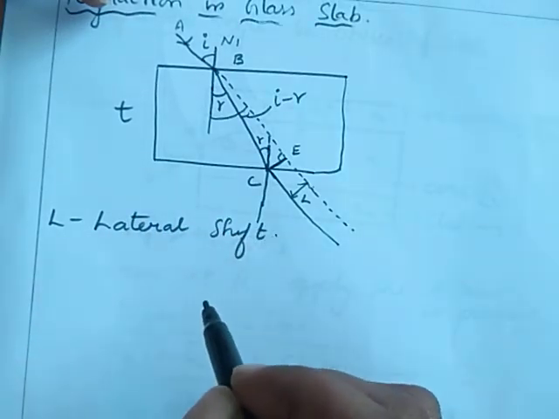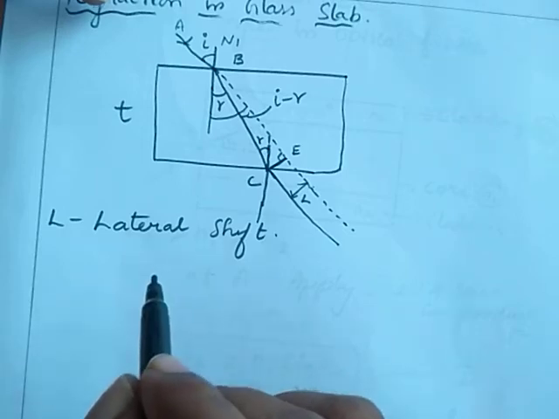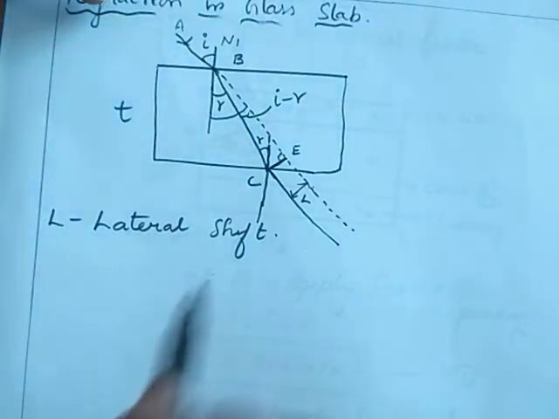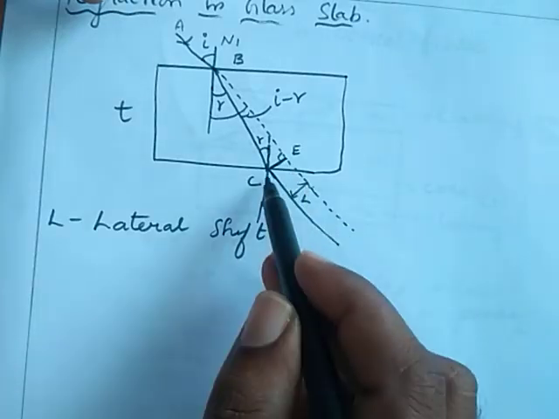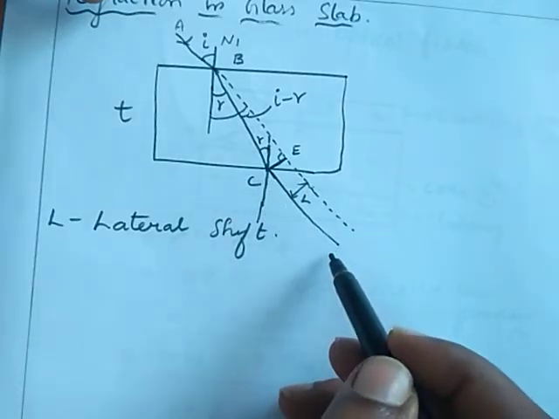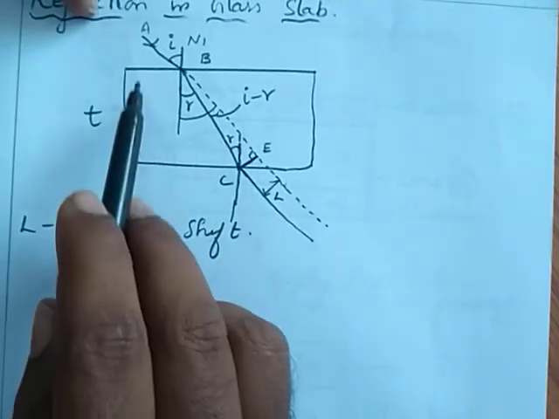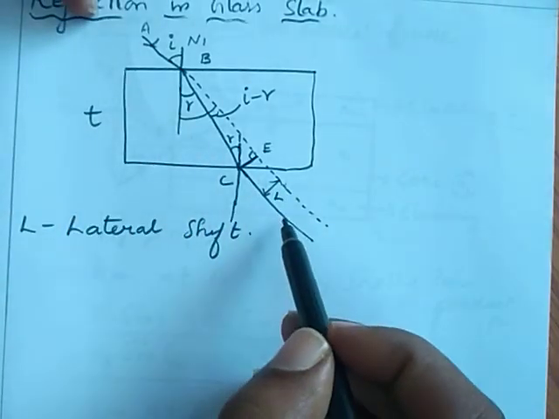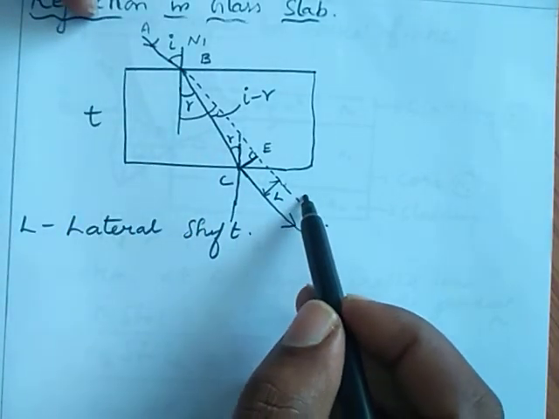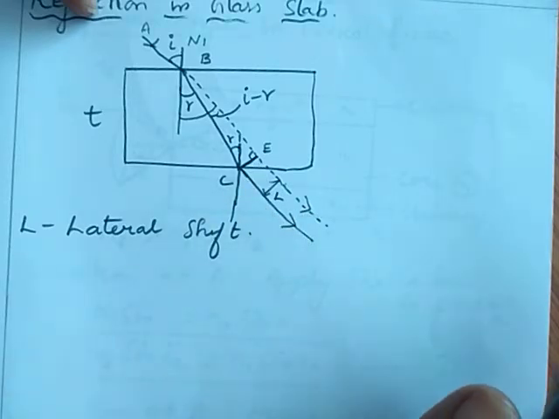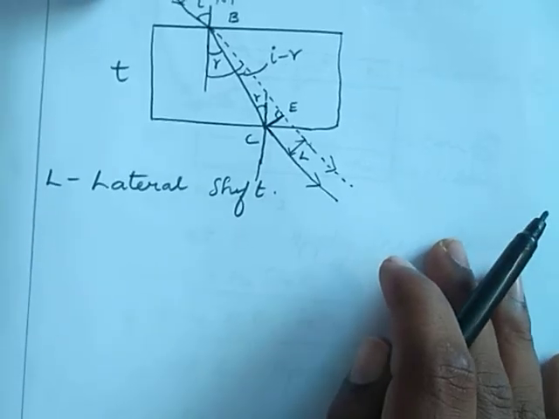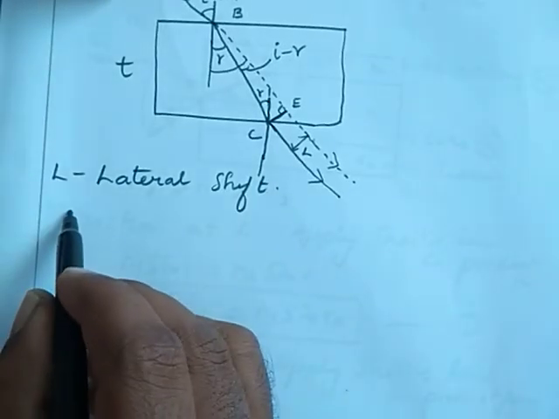Okay, in order to find L, what is the length between the incident ray and the deviated light ray? That means the incident ray and the refracted light ray. Here, the two rays are in the same direction, but there is only a change in path. Here I consider a right angle triangle.